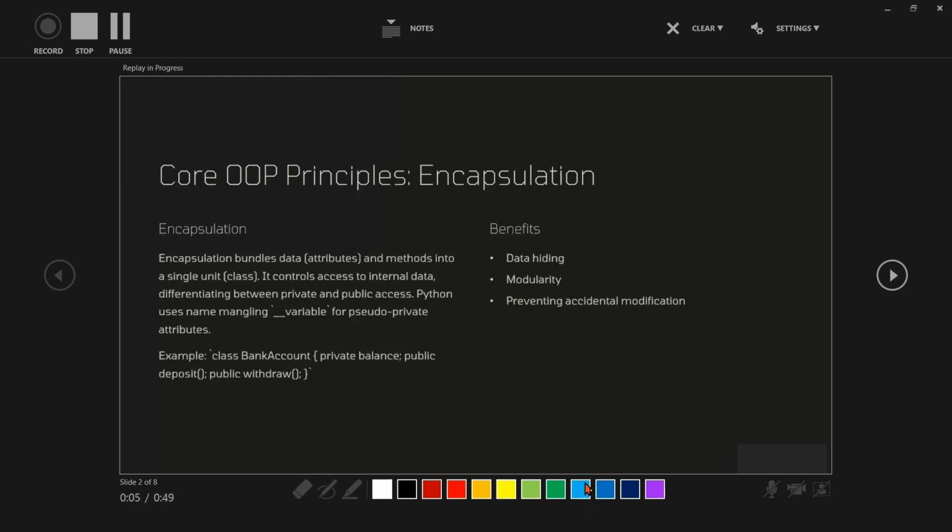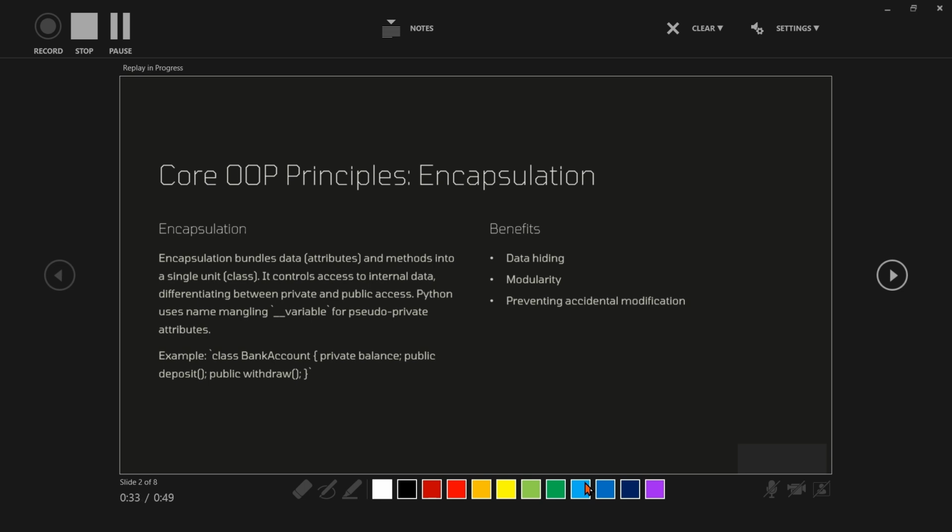Core object-oriented programming principles. First is encapsulation. Encapsulation is one of the core concepts of object-oriented programming in Python. It means restricting access to certain details of an object and only exposing what's necessary. Think of it as putting data and the methods that operate on the data inside a capsule, a class, and protecting it from outside interference.